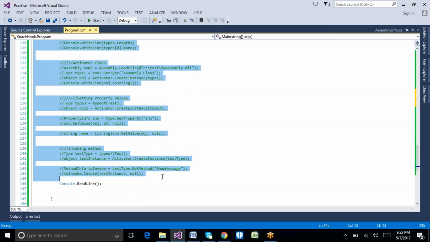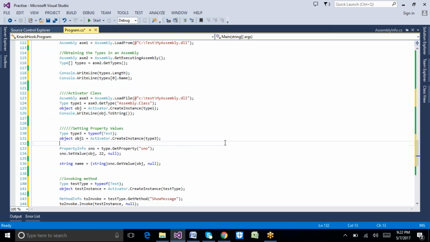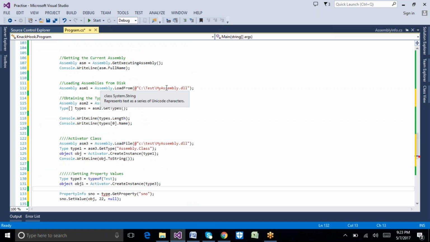So what is this? My assembly.dll. Here I showed my information under C:\test folder, and under that I placed my assembly.dll.